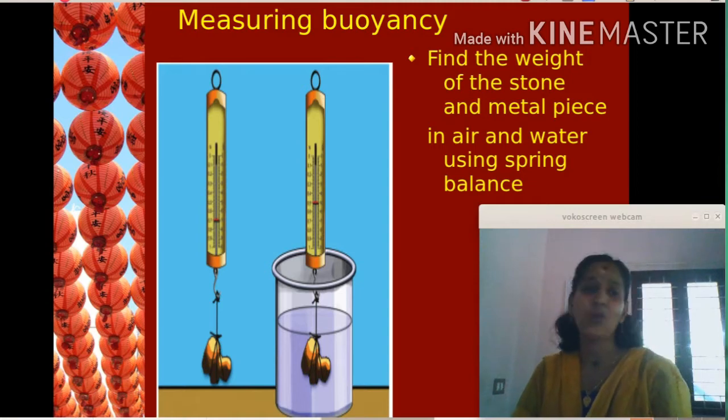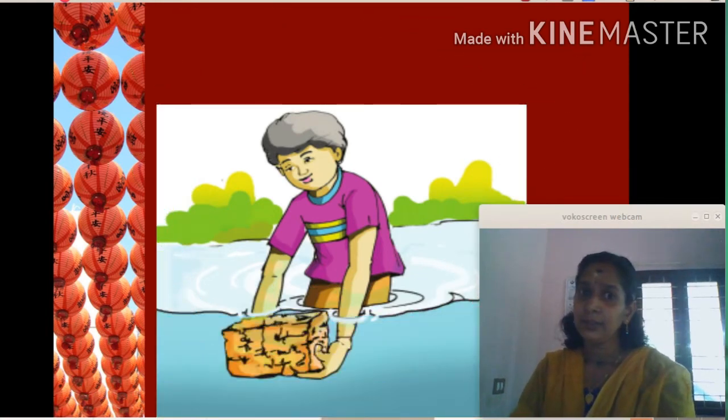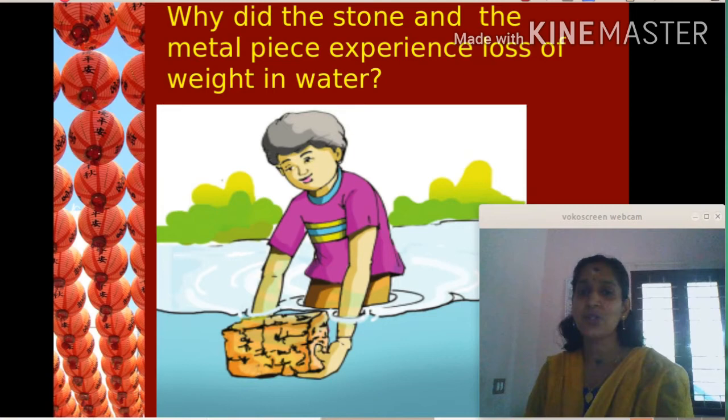Find the weight of the stone in air, then find the weight of the metal piece in air. After dipping in the water also, find the weight of the metal piece and stone in water. Find the weight of the stone in water. Find the weight of the metal piece in water. Can you say why the stone experienced a loss of weight? Why did the metal piece experience a loss of weight in water?